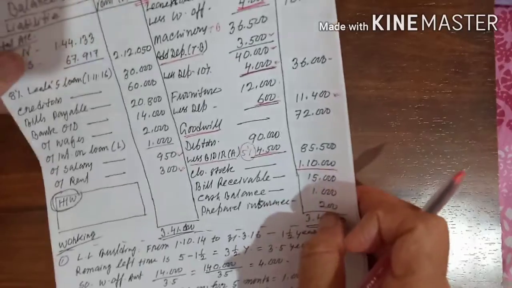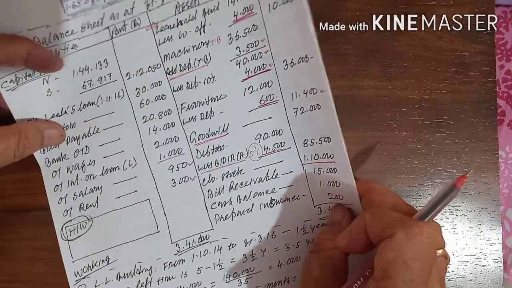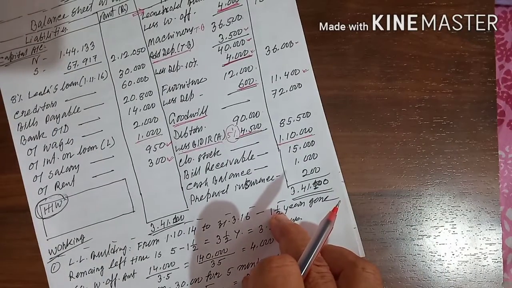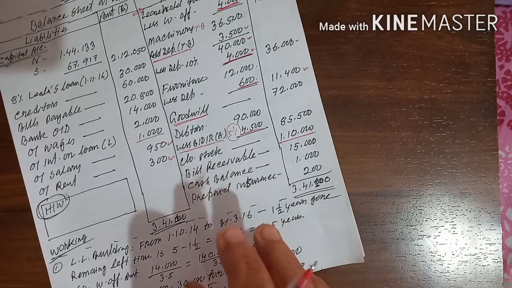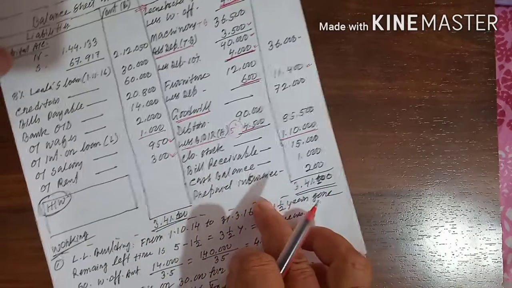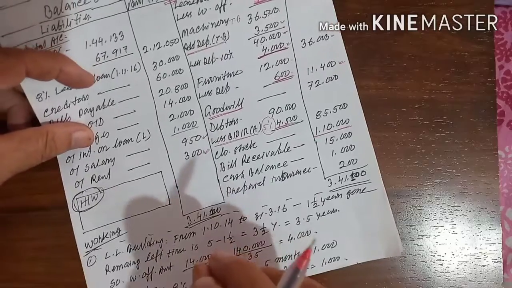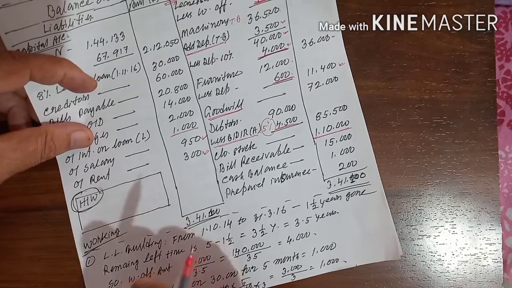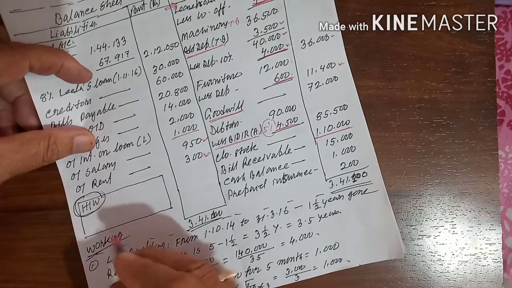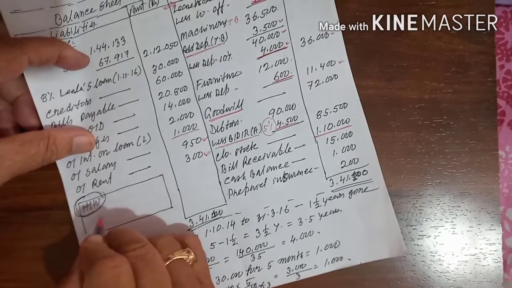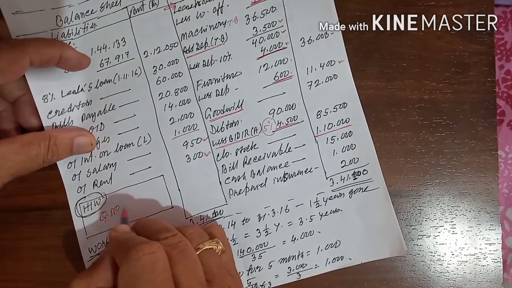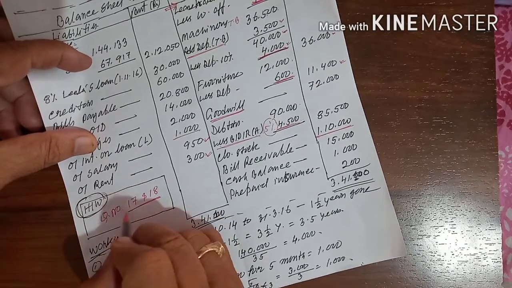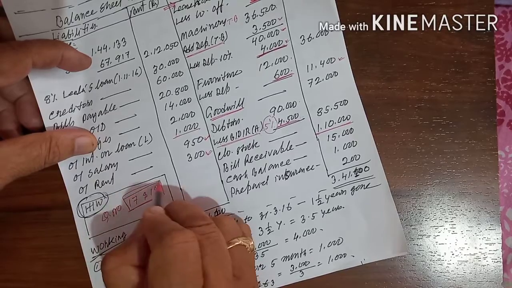This is the students' video. Now homework: I have done up to 16. In the next video I will not do the complete sum. I will collect some of the adjustments, I will make some of my own adjustments, and the particular few adjustments which you feel are a little difficult to understand, that type of adjustment I will explain. And the next homework is question number 17 and 18. This exercise, question numbers 17 and 18, you will do as homework.